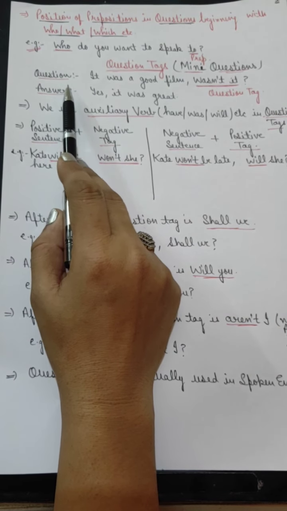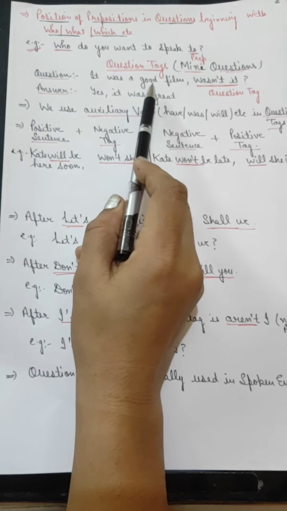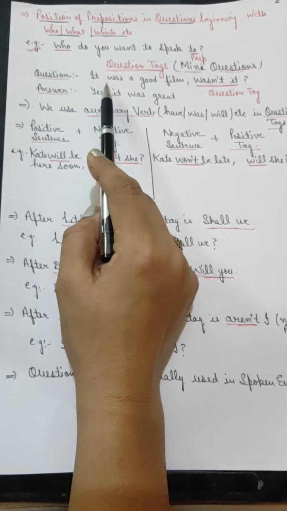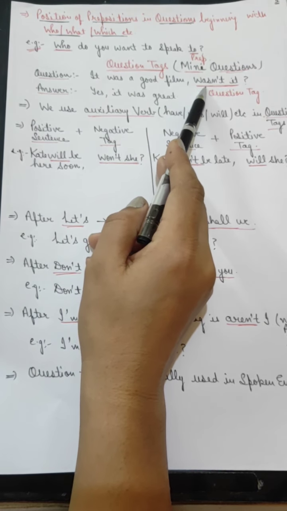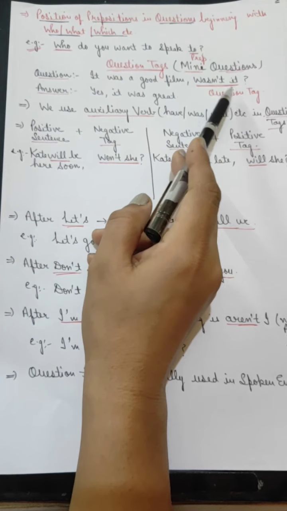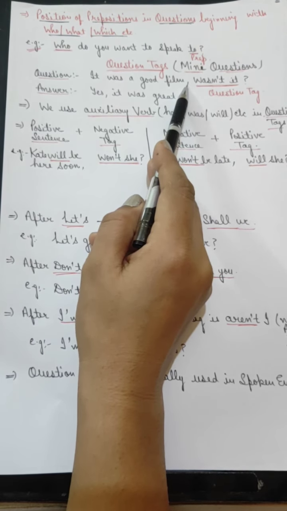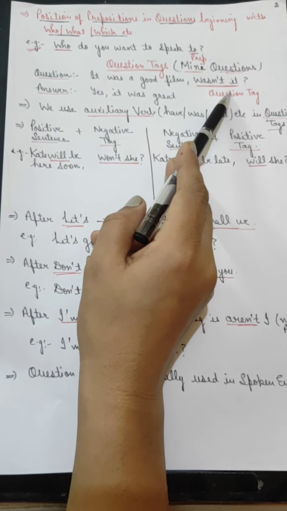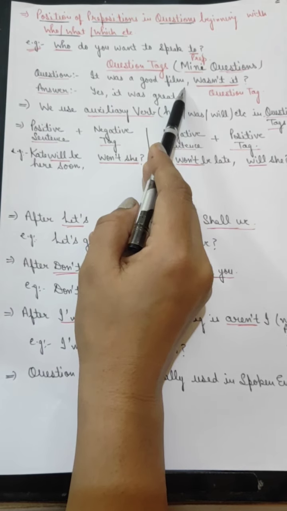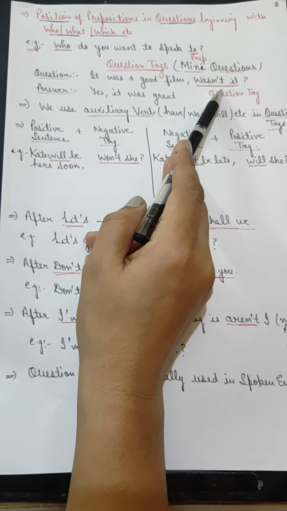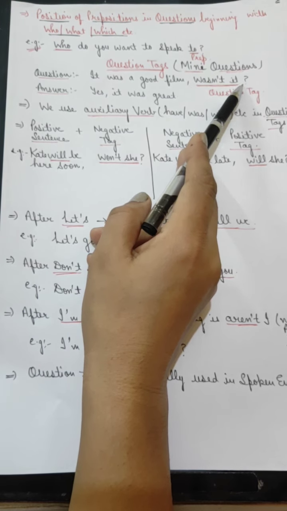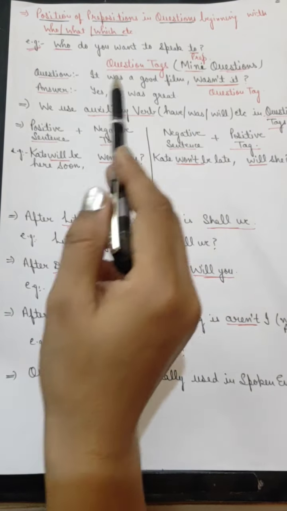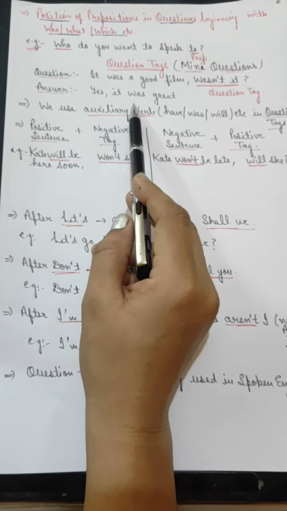Suppose I ask a question: it was a good film, wasn't it? Now this is a question I'm asking somebody. This part of the sentence is the question tag. We always put a comma before the question tag, and the question tag is used as the second part of the sentence. So this is a sentence and this is the question tag, and we always put a question mark after it. Wasn't it, this is the question tag, and the answer could be: yes, it was great.